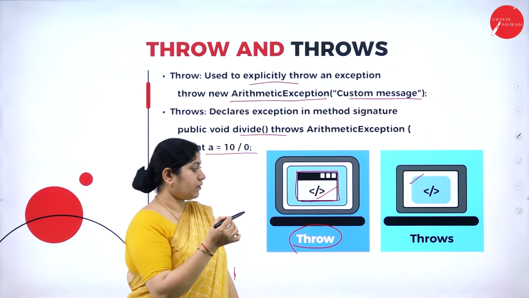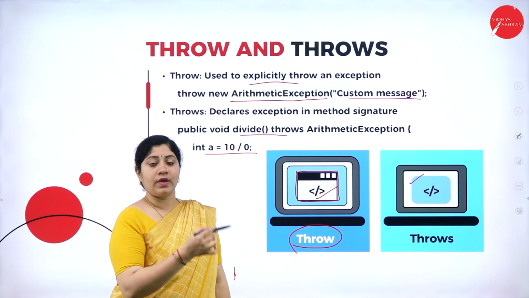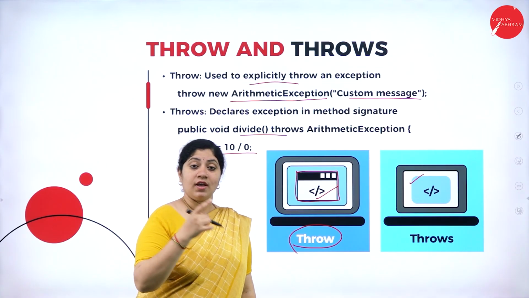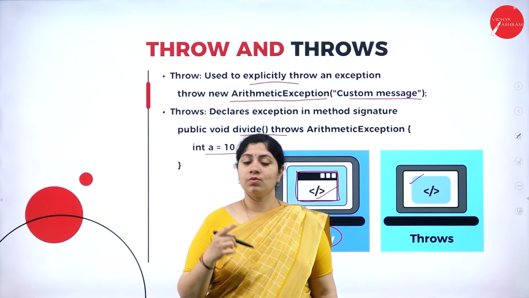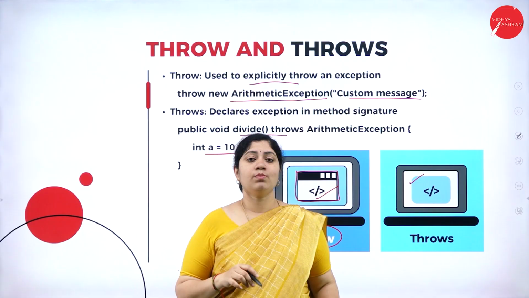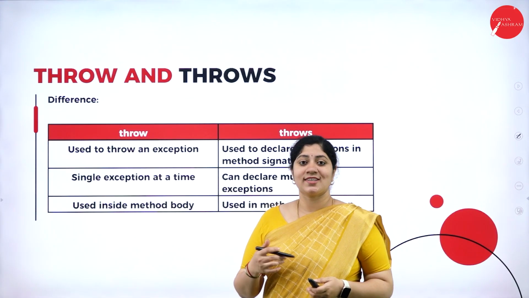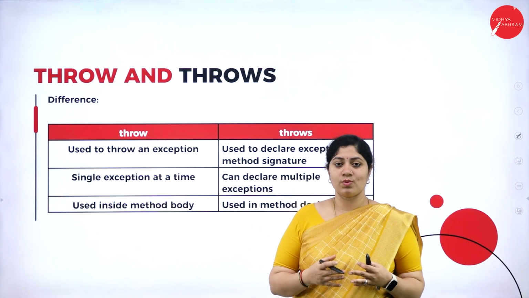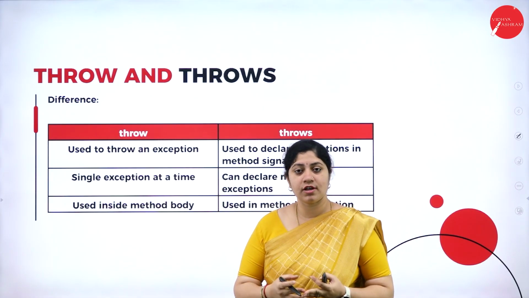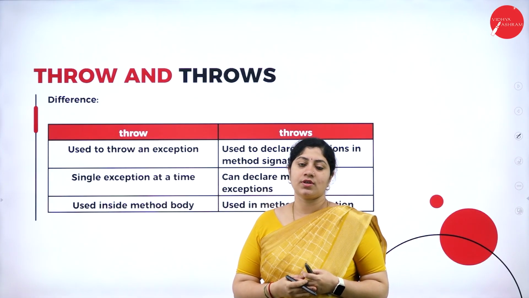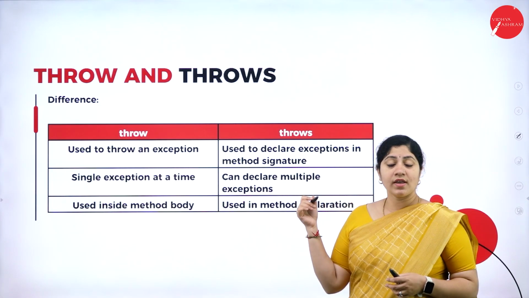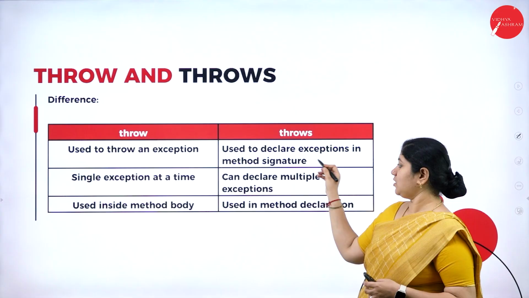So if you want, you can write an example, and along with that example draw the images so that it will be very easy to understand the difference between both the words. Now let's see the simple difference between throw and throws. Throw, as we know, is utilized to throw an exception. But throws is used to declare exceptions in a method signature.